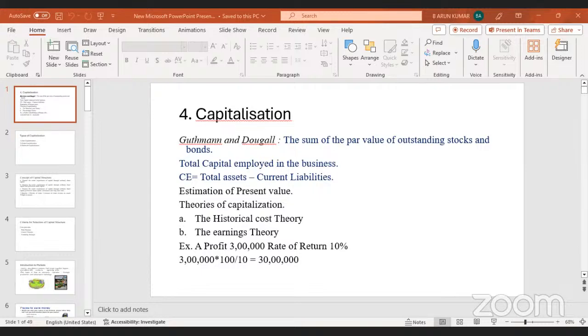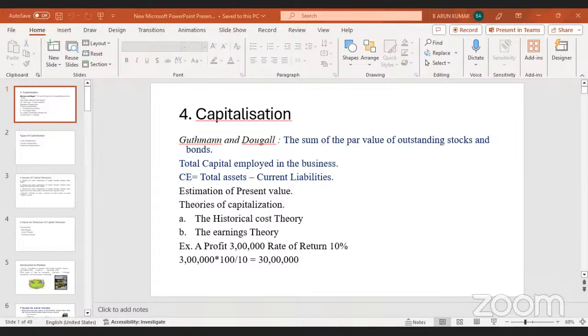This is the 2022-23 annual report of Reliance Industries. Here, just see the actual revenue: in 22-23 they earned 2,60,394 crores.